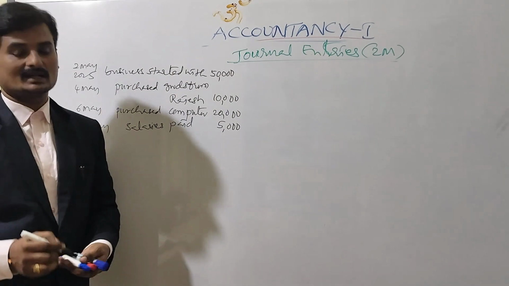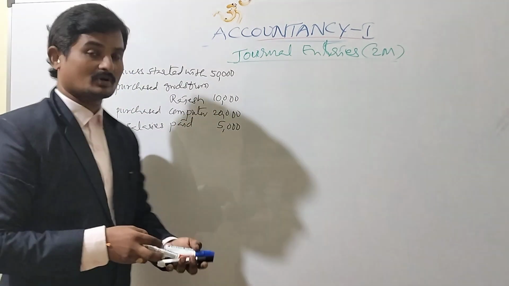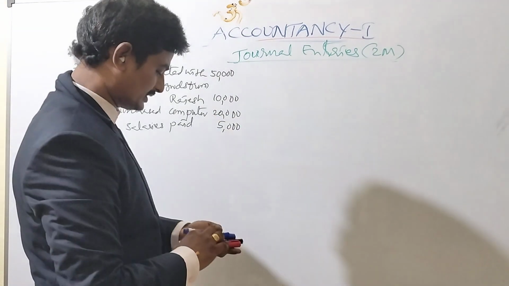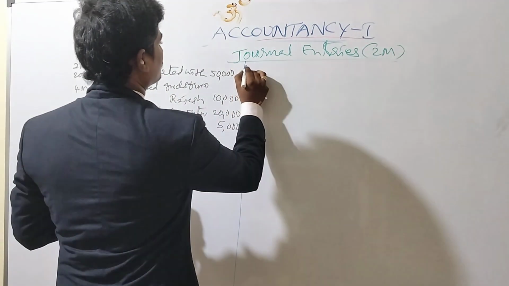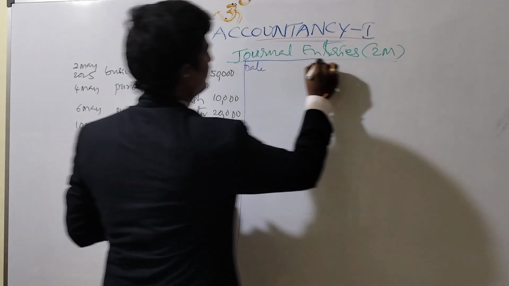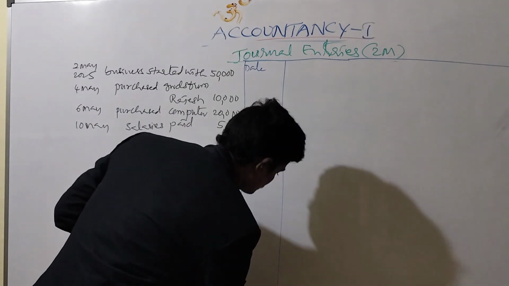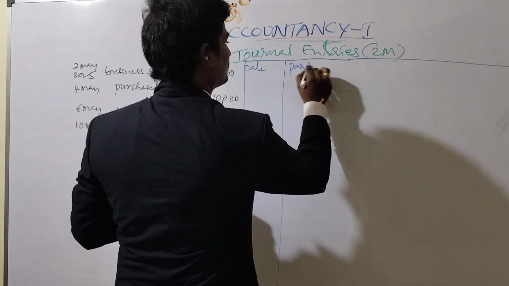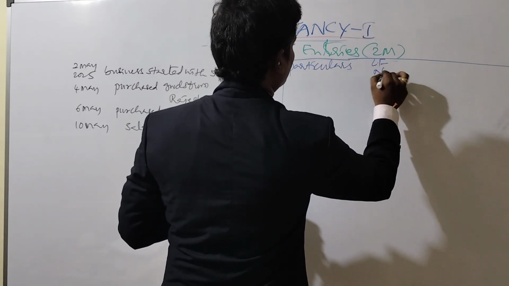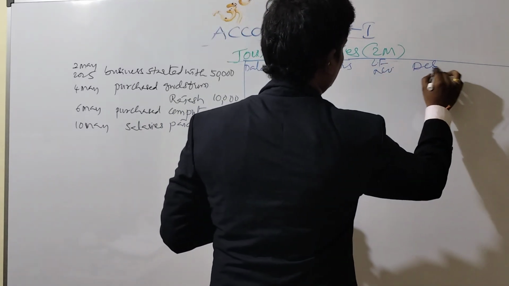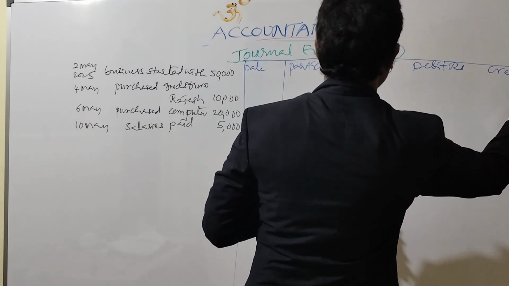We have to attempt 4 transactions. What is the proforma to write journal entries? Here I am going to draw the journal entries proforma: date, and next particulars, and next LF number, and next debit rupees and credit rupees.